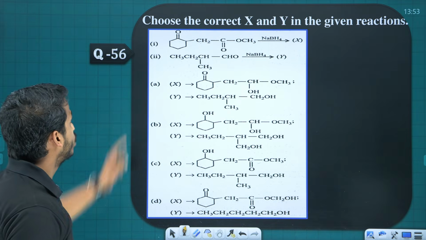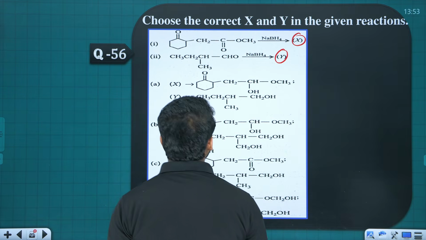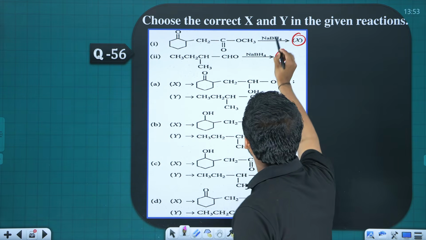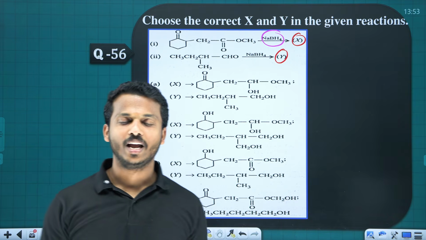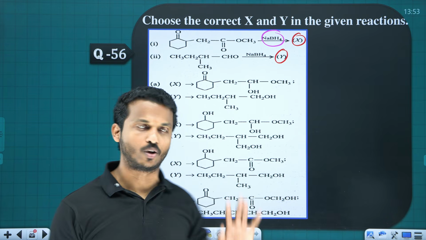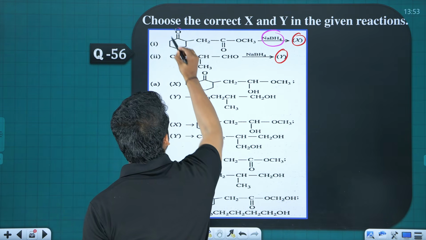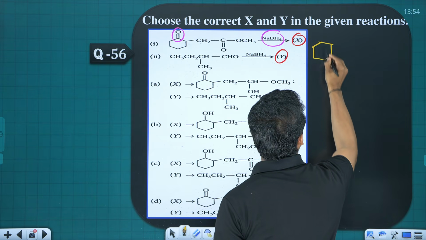Propanol. Next, choose the correct X and Y from this one. What did you understand from the first figure here? NaBH4. Come on, what is NaBH4? It is a reducing agent. It converts aldehyde to primary alcohol, ketone to secondary alcohol. So dear, this is a ketone. No doubt, ketone becomes secondary alcohol, so that becomes OH.